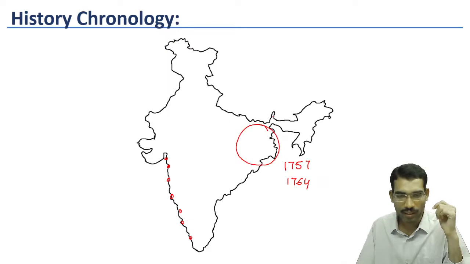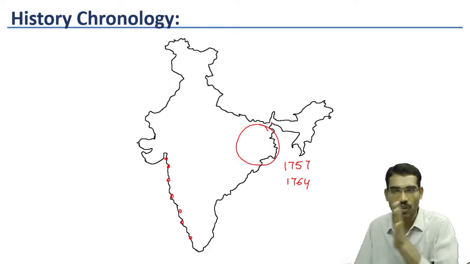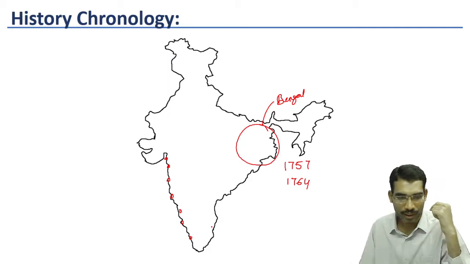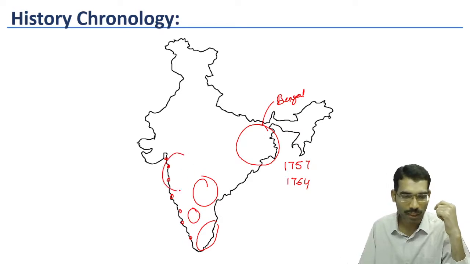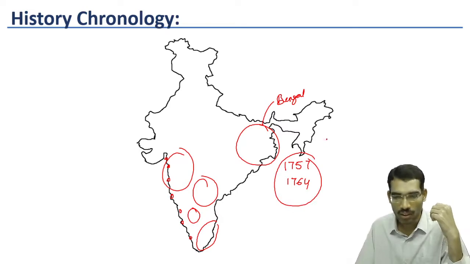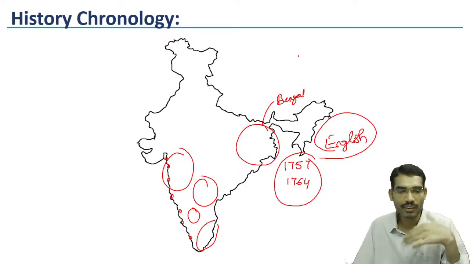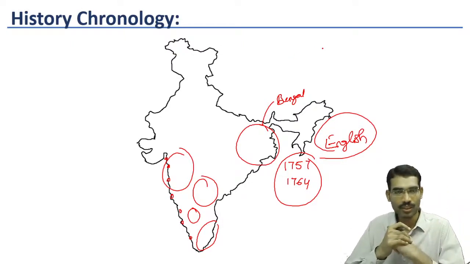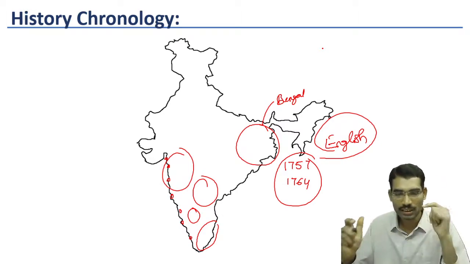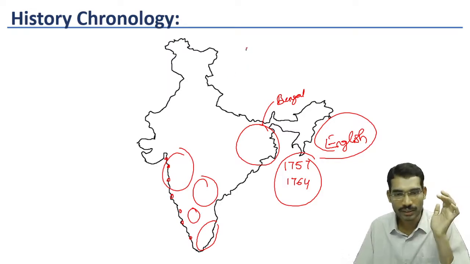Here in Bengal, like we have seen, after the death of Aurangzeb, different kingdoms emerged. One of them was the Bengal Sultanate or Bengal Kingdom. Likewise Nizam Kingdom, Carnatic Kingdom, Mysore Kingdom, Marathas, different kingdoms emerged by this time period. Along with Indian powers, English also became one of the contenders for the Indian subcontinent political system. So this we are calling the beginning of modern India. Modern India starts after the Mughal Empire, 1707.